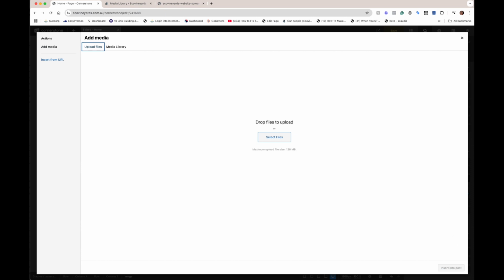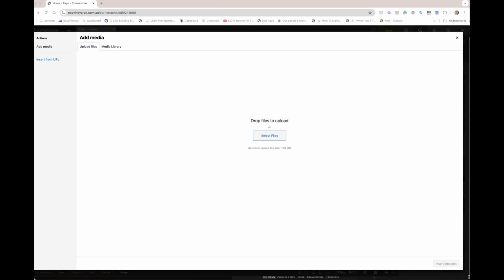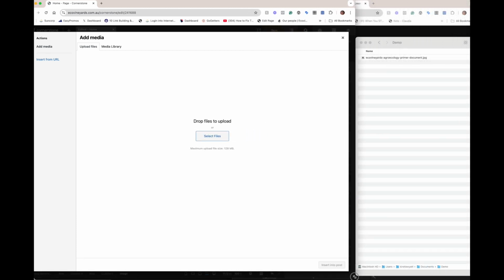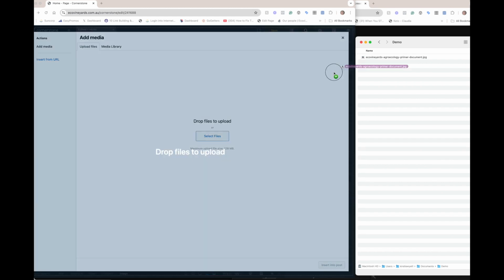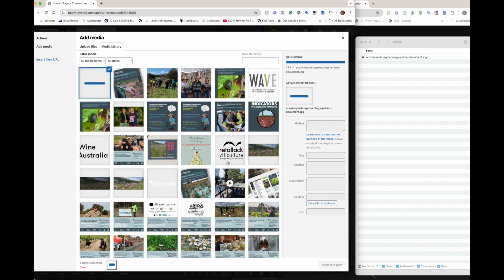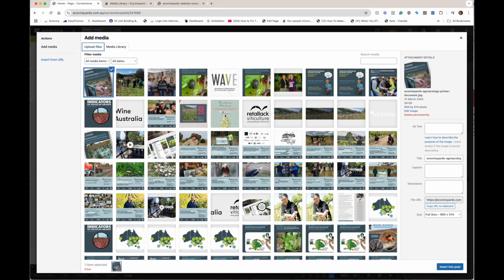The other thing you can do, which is what I tend to do, is to have a WordPress browser in its own window so that you can have your file manager in its own window alongside, and then you can actually just drag and drop in there. Okay, and here it is there.